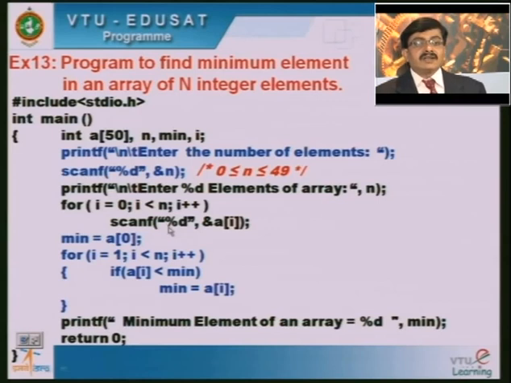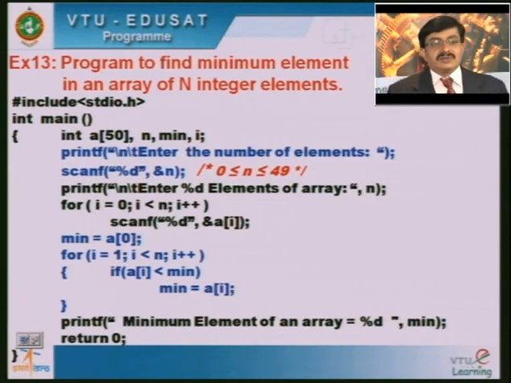Finally, after coming out of the loop, we print the minimum element of an array equal to percentage d under min. So this is how we can program to find the maximum and minimum element of an array, using looping constructs and arrays.